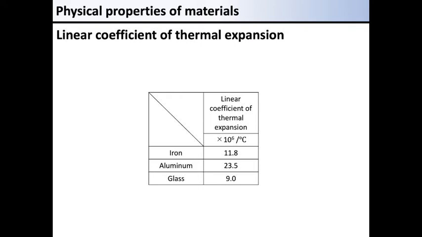The values of iron, aluminum, and glass are shown in the list. This property defines the expansion of a material along one direction. There is also a parameter called thermal expansion coefficient that defines the behavior of volume. You should distinguish these 2 properties.